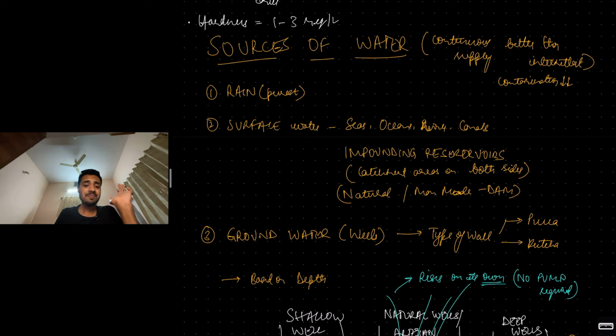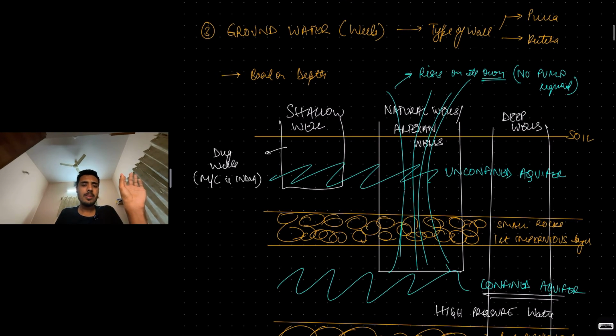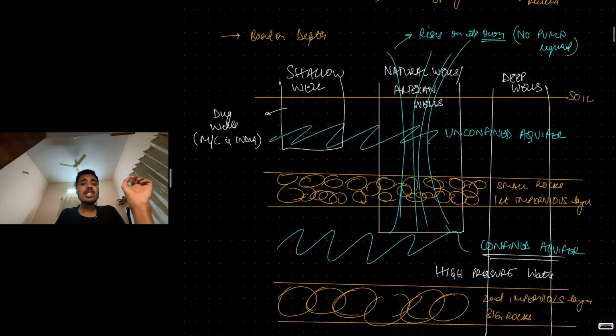Then the third source of water is groundwater. See, groundwater is nothing but wells. Now you can classify wells on various bases. Okay. First of all, based on the wall. Pakka well meaning brick wall, kacha well meaning mud wall. Based on the depth, you can classify them into